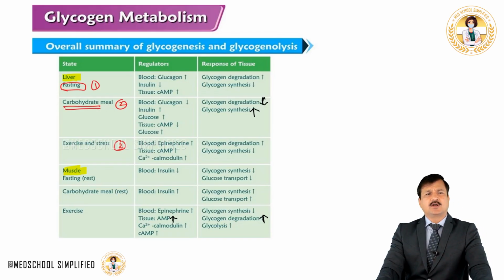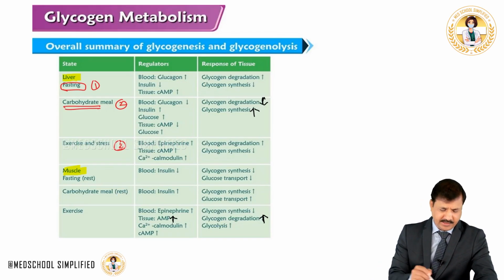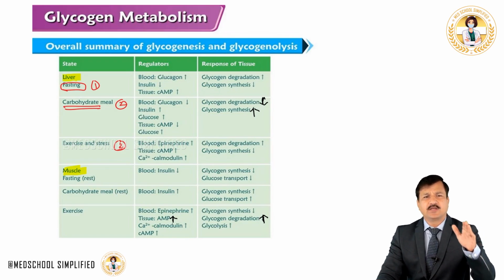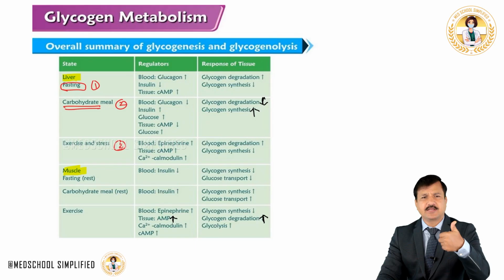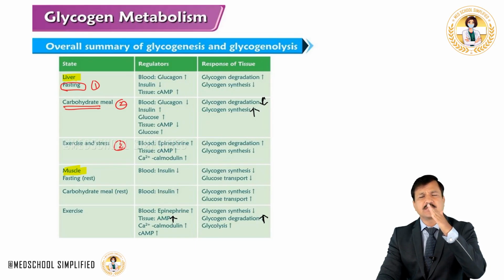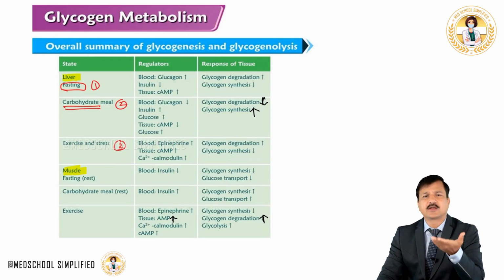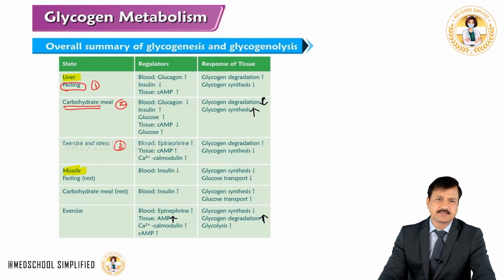Alright, so under fed condition, when we take carbohydrate meals, what will happen? So glucagon levels will decrease, insulin level will increase. Since glucagon level decreases, cyclic AMP level decreases, and glucose levels are high. So at that time what will happen? Glycogen degradation will go down and glycogen synthesis will increase.